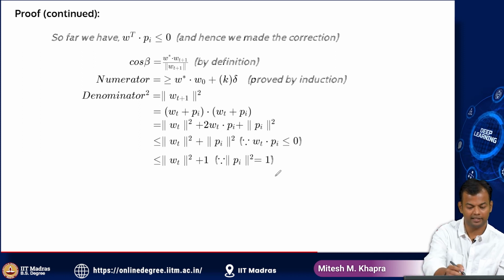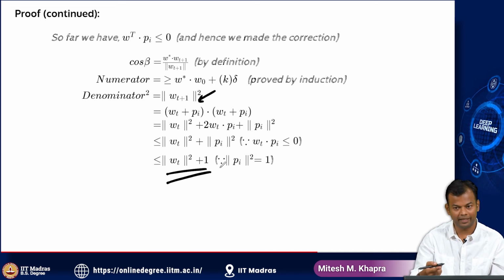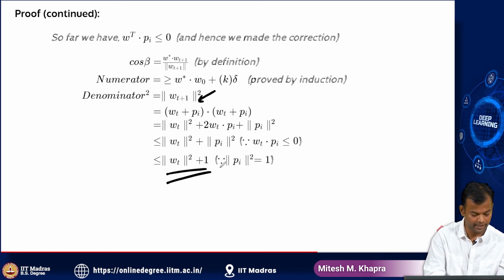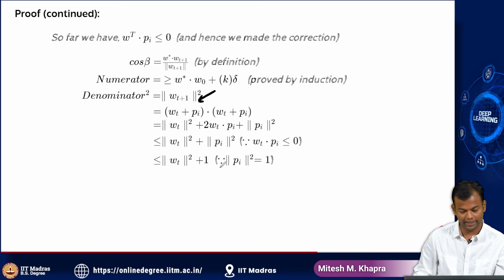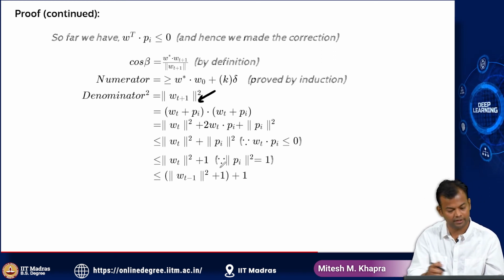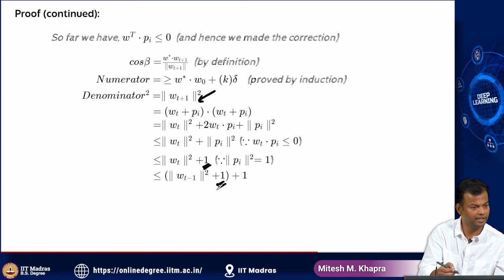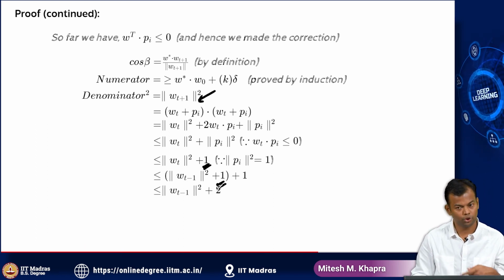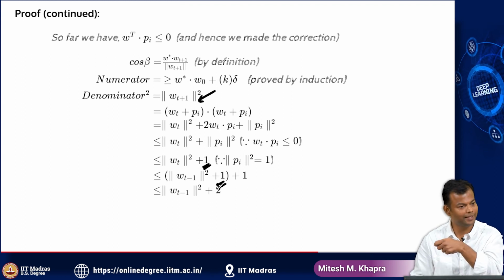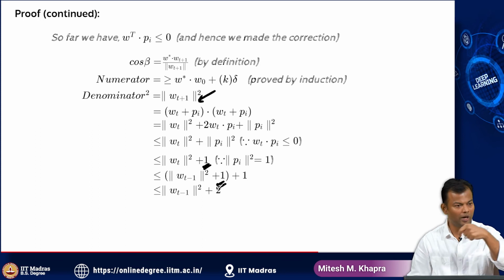I started with W_{t+1} and I ended up with this. Now I'm at W_t, I'll again do the same step there itself. And what will I get? This is going to be W_{t-1} plus 1. This will again happen. This 1 which I had come here, again the same thing will come here and I'll get 2. And how many such 1s will get added? The same argument, as many times as I make an update, a 1 will be added.